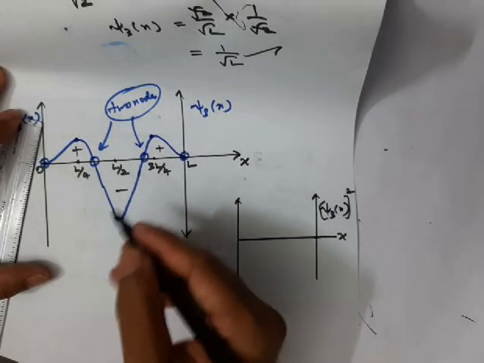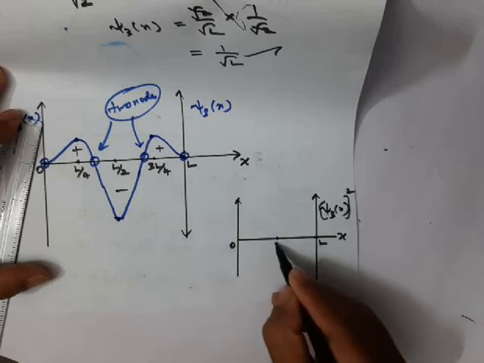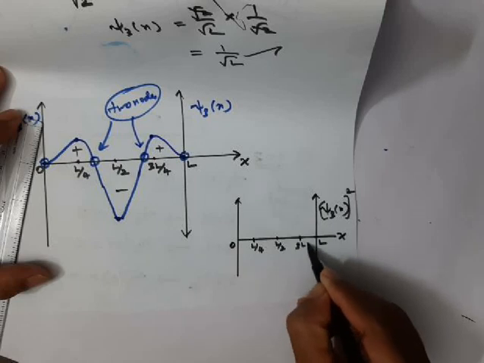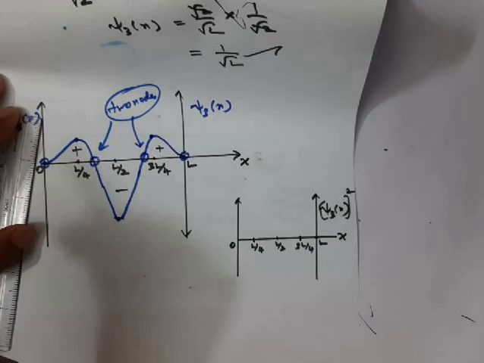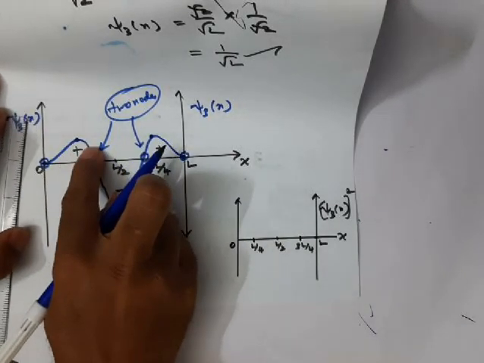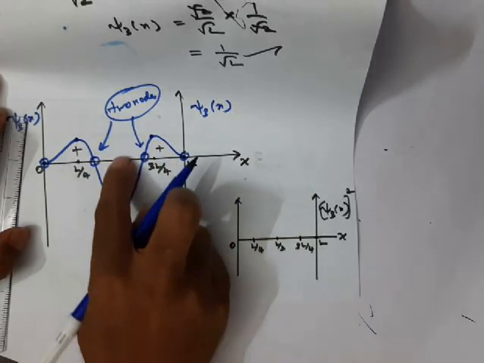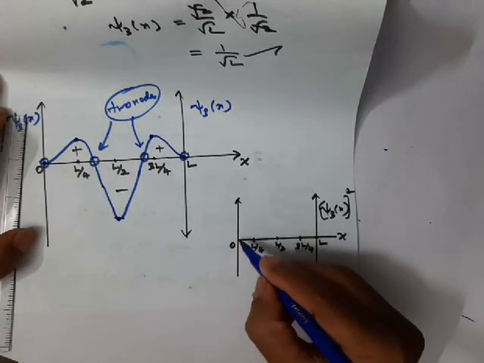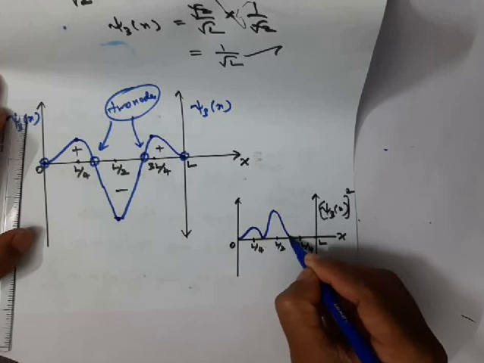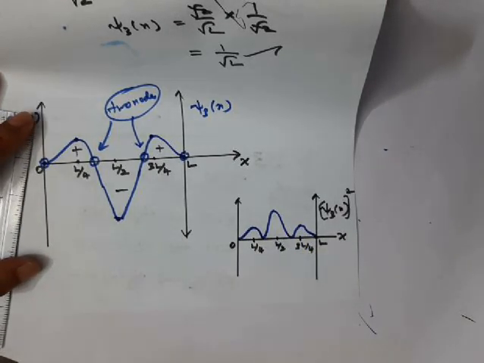So how will the probability appear? See here, this is 0, this is L, this is L by 2, this is L by 4, and this is 3 times L by 4. Here we have some minimum probability at L by 4 and 3L by 4. At L by 2 you will get maximum probability. So the probability graph will appear like this.